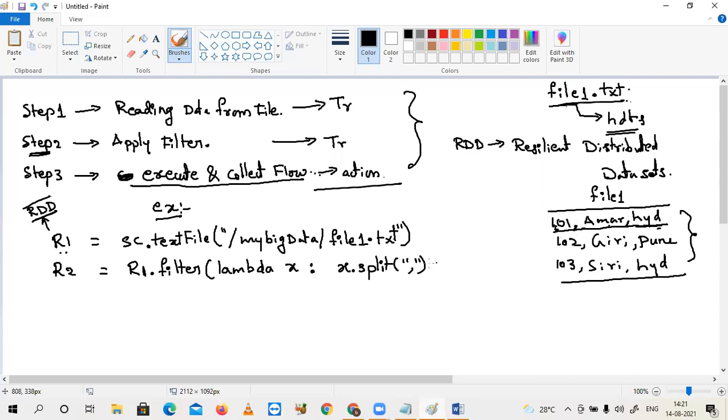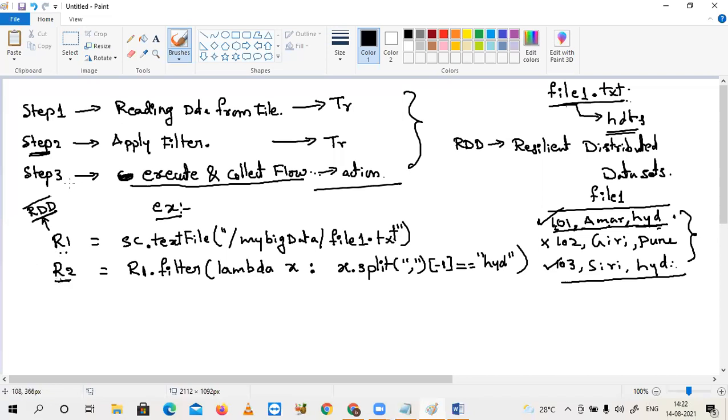I want the last element, index -1; in Python, -1 index means the last one. If it equals Hyderabad, this is the simple filter condition I am applying. If the condition is true, only then is that element taken. Suppose for the first line the condition is true, for the second false, for the third true. After completion, I find only the first and third lines in R2.